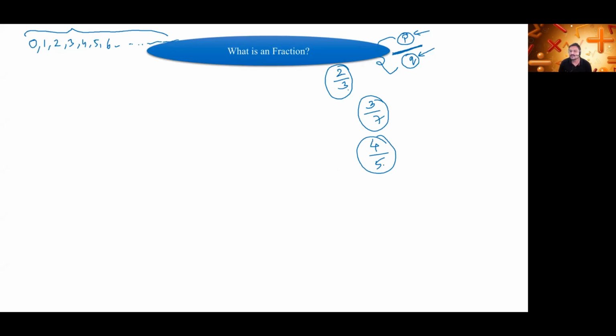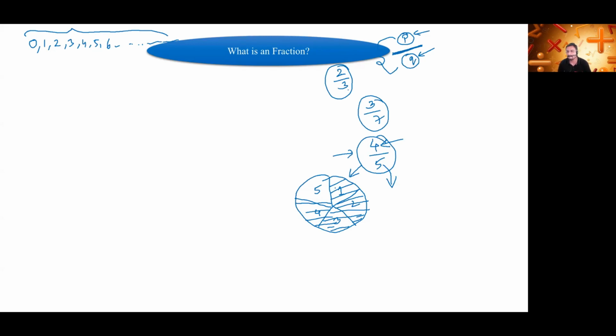So what is fraction? Now I am taking this 4/5 as the fraction. Total there are 5 parts of the pizza: 1, 2, 3, 4 and 5. Out of which 4 are shaded. What does the numerator denote? 4 are shaded, that means this much portion is shaded. So 4/5 in terms of figure can be represented like this. If you want to represent this fraction in terms of figure, you will represent it like this. Is it clear to you?